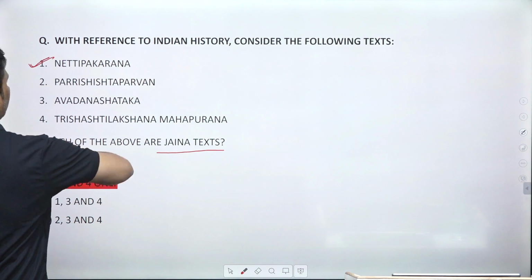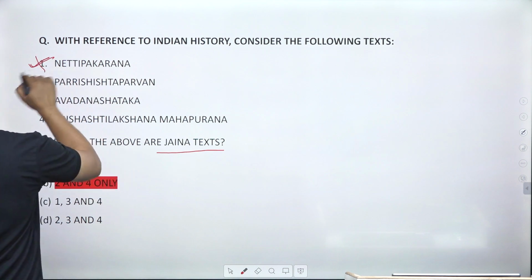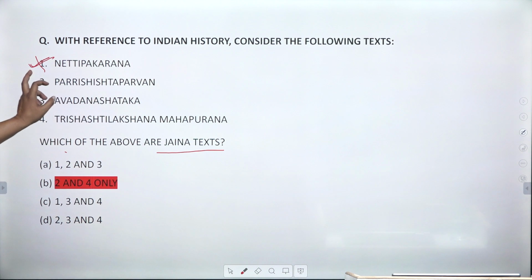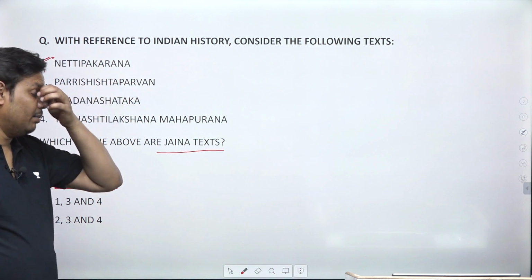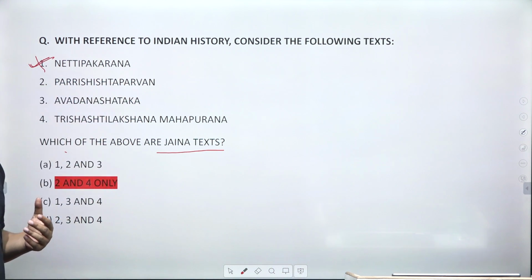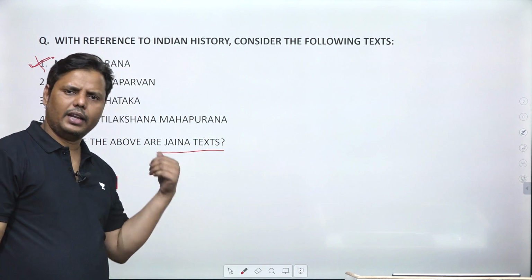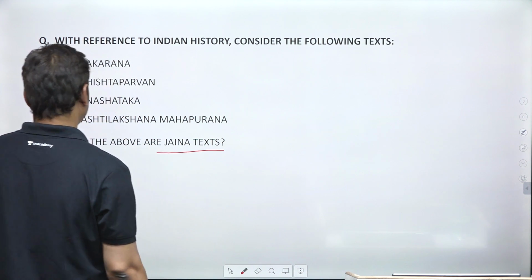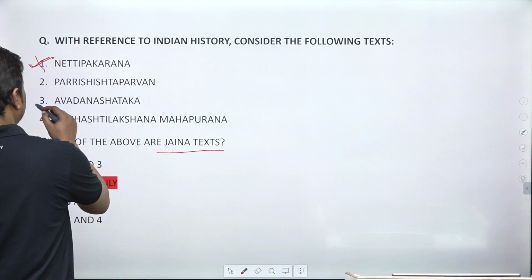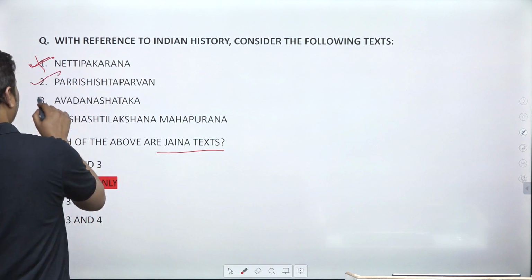It's a popular text related to Buddhism, so it is not the correct one. Then Parisishta Parvan, right? This is written by Hemchandra, and if you have been reading even the NCERT, you can find the reference of this particular book. Then it comes to Avadana Shataka. Now Avadana, this is correct, Avadana Shataka.